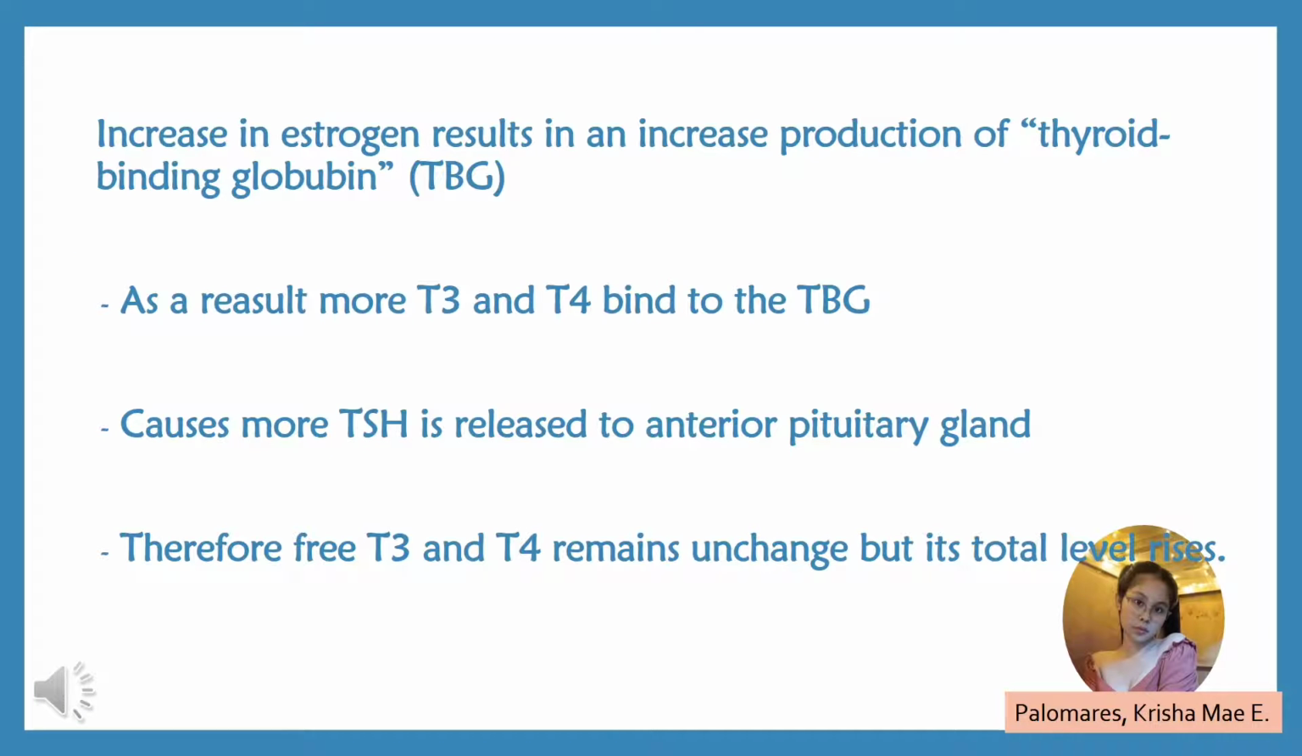Increase in estrogen levels results in an increase in hepatic production of thyroid-binding globulin. As a result, more free T3 and T4 bind to the TBG. This causes more thyroid-stimulating hormone to be released from the anterior pituitary gland. Therefore, the free T3 and T4 levels remain unchanged, but the total T3 and T4 level rises.